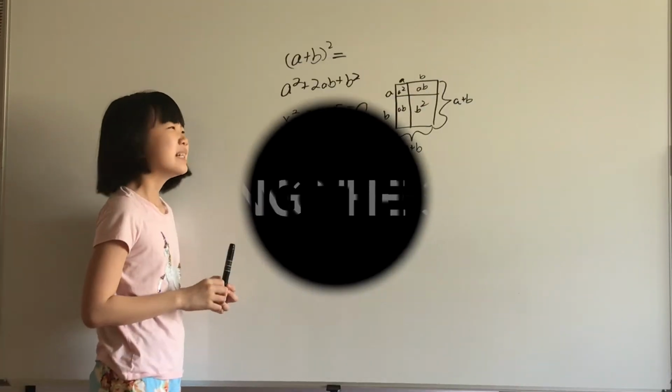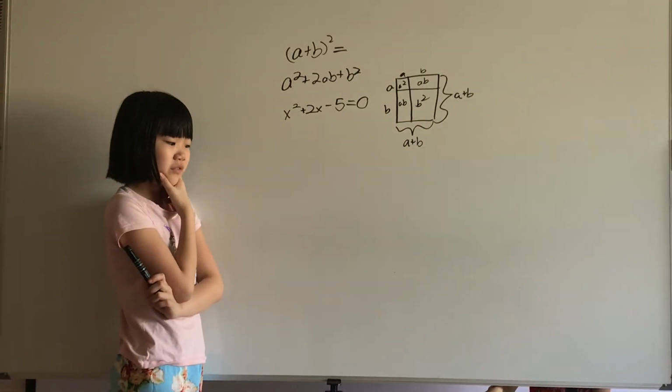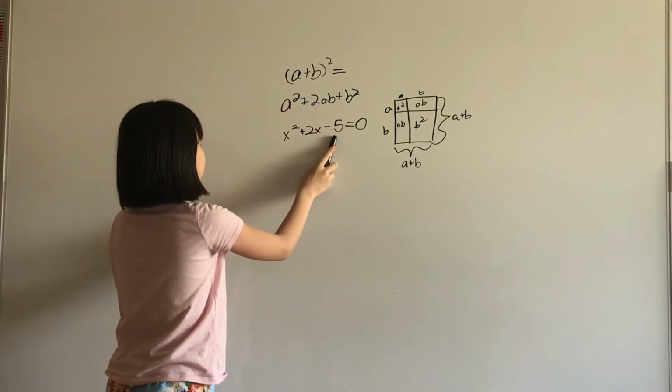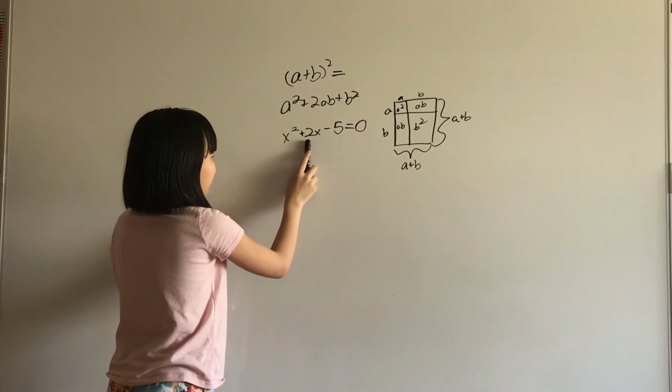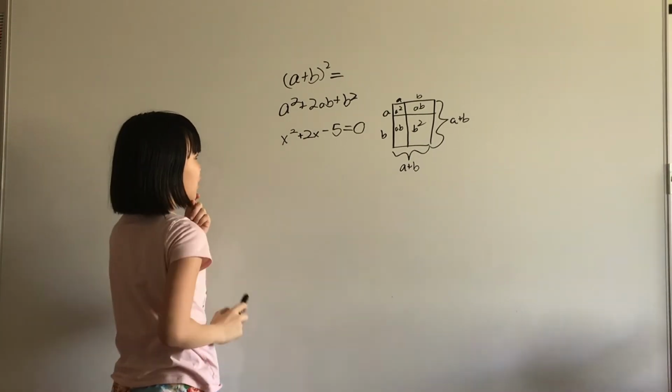Sometimes there are equations that don't look very factorable with the first method. Because see, negative 5 is 1 and negative 5, or negative 1 and 5, and neither of those sum to 2. So how are we going to solve this?